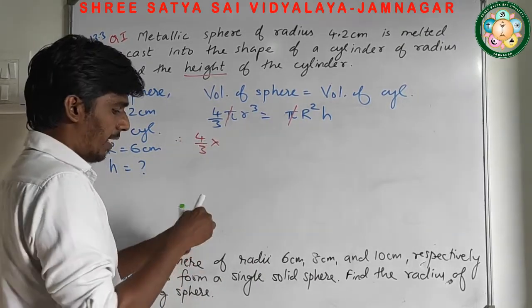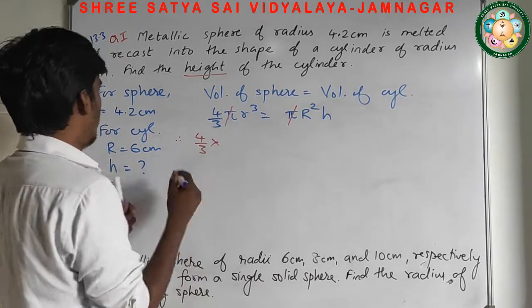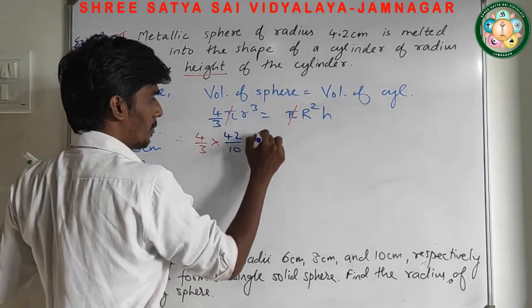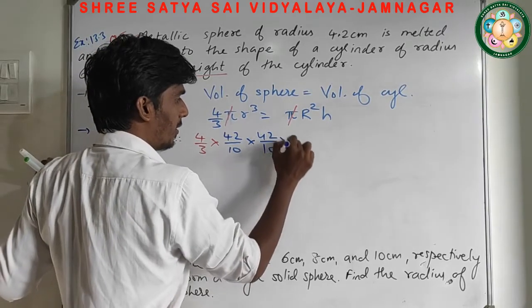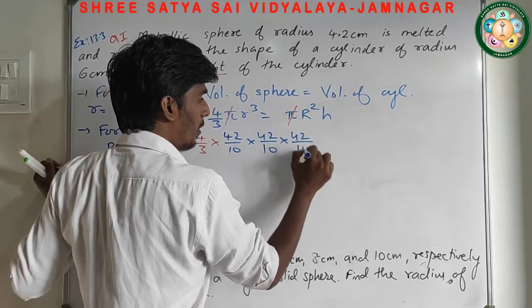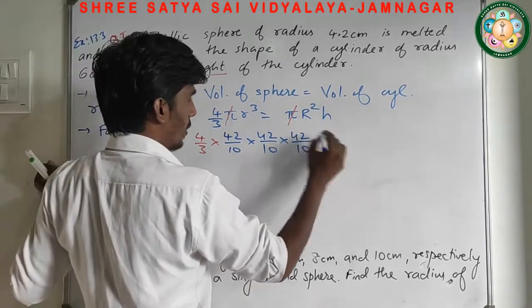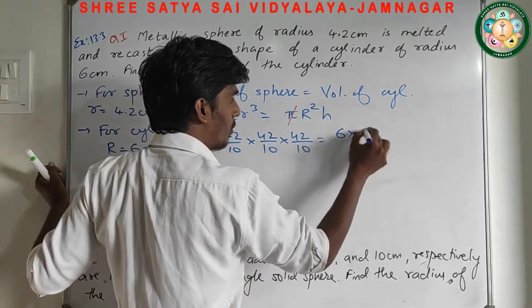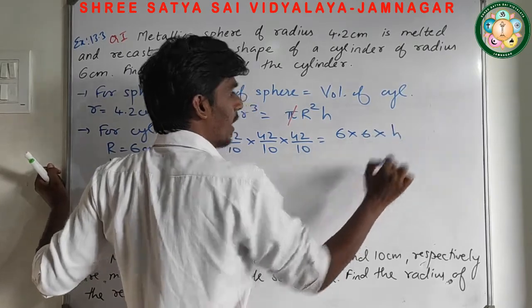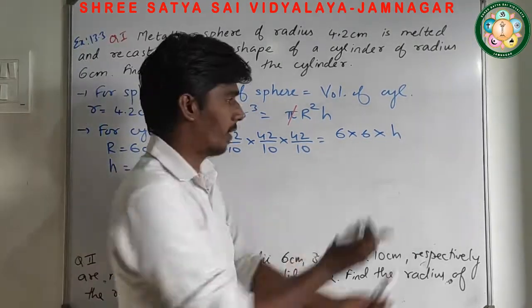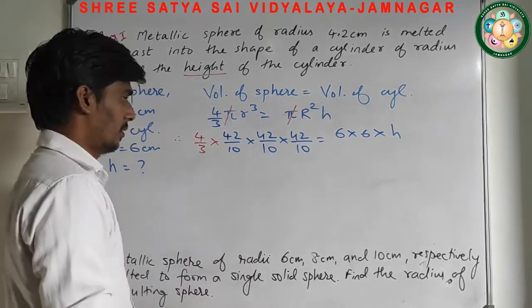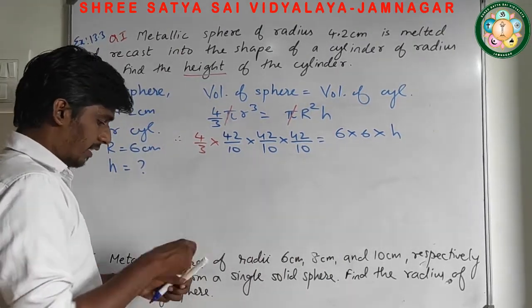Now what is the value of r? The value of r is 4.2 means 42 upon 10, 42 upon 10, 42 upon 10. What about this R? It's 6 into height. As I have to find the value of height, I am going to take this 6 to the denominator. So let's cancel this.